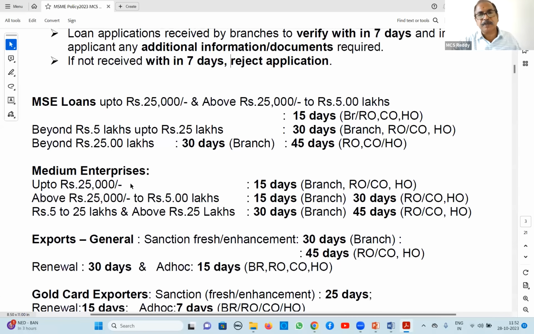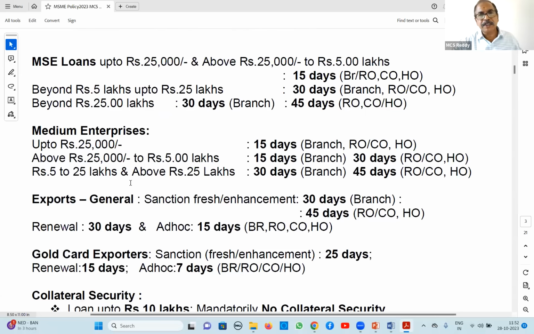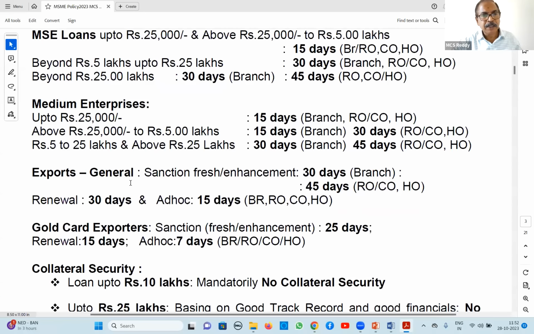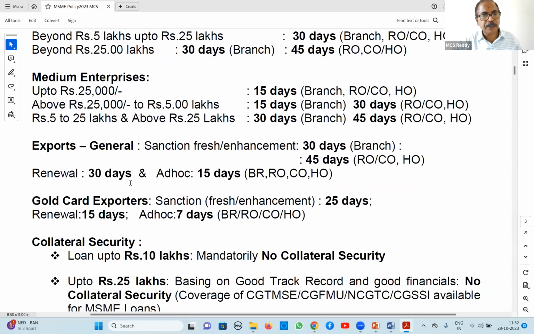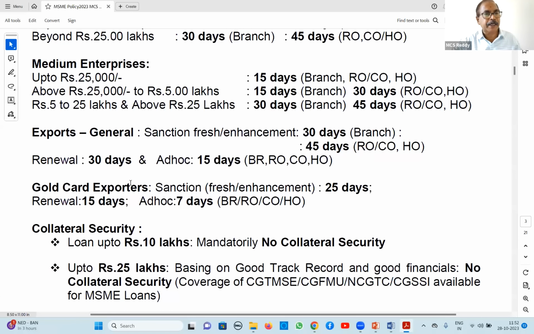Earlier also we have skipped this in our policy. How many days for sanctioning different quantum of loans, up to 5 lakhs, and above 5 lakhs up to 25 lakhs, etc. We need not worry. Regarding collaterals, we go.